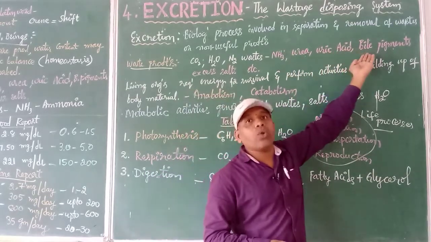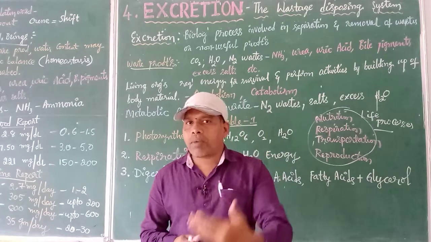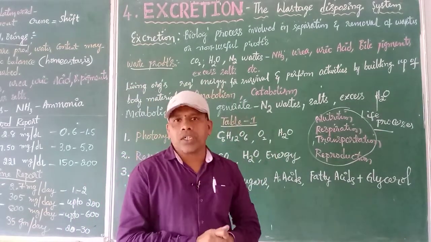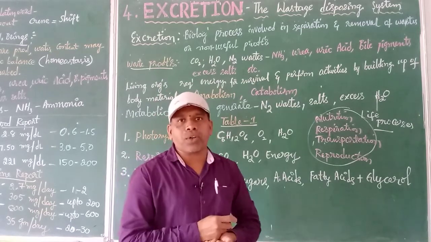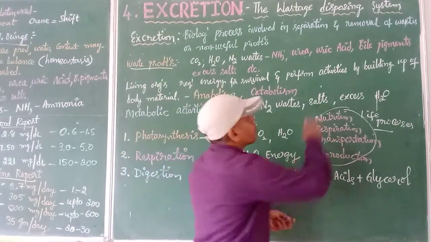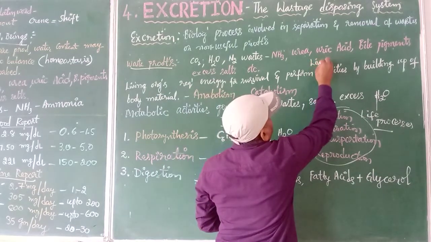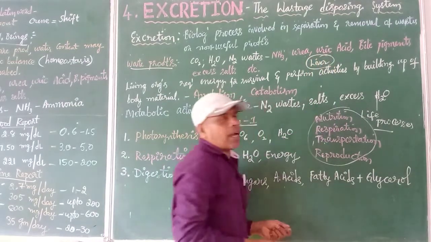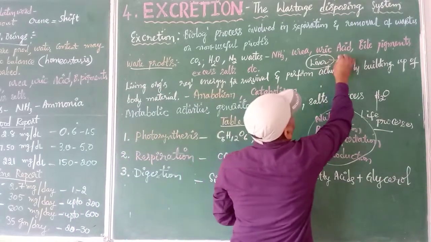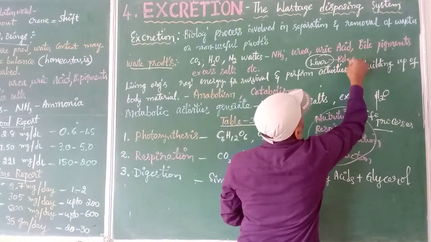Then next coming to bile pigments. So what do you mean by bile pigments? In our earlier chapter, the digestion chapter, that is the first chapter, nutrition, we have seen that in the digestive system the liver is one of the most important organs, and this particular liver produces one juice which is called bile juice.